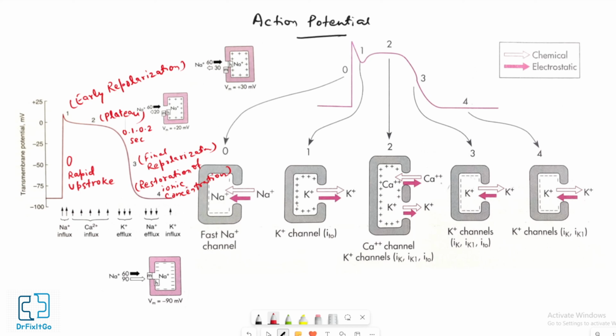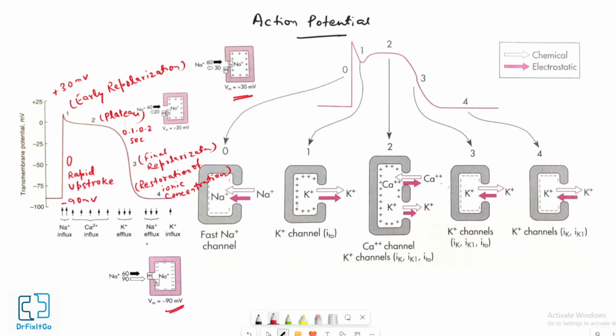Increases in transmembrane potential from a resting value of minus 90 millivolt, sometimes it may be minus 80 millivolt, to approximately plus 30 millivolt. The rapid upstroke, that is phase 0 of the action potential, results primarily from a sudden increase in sodium ion permeability. This permits a large inward current of sodium ion to flow down an electrochemical gradient by means of voltage and time dependent fast sodium channels.